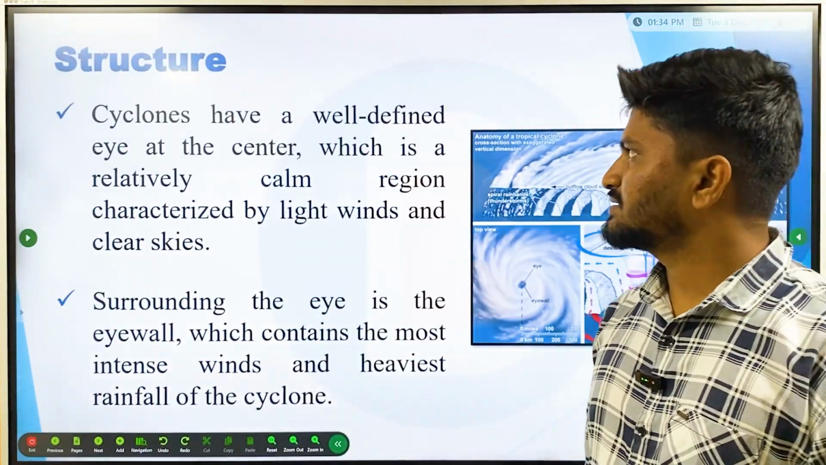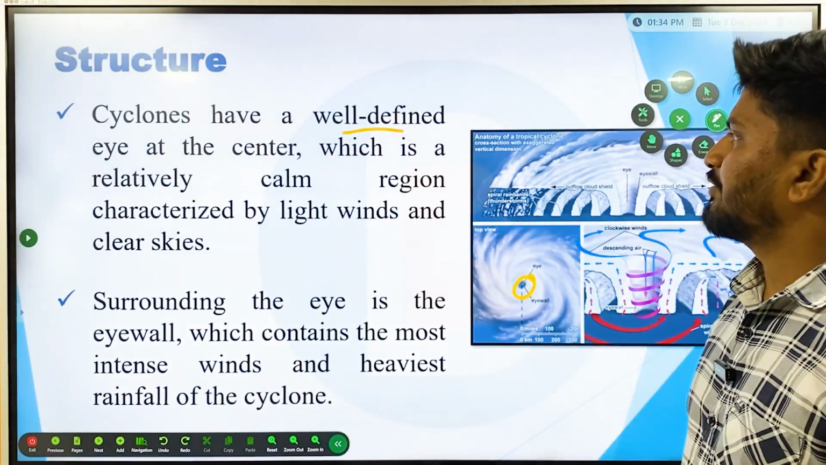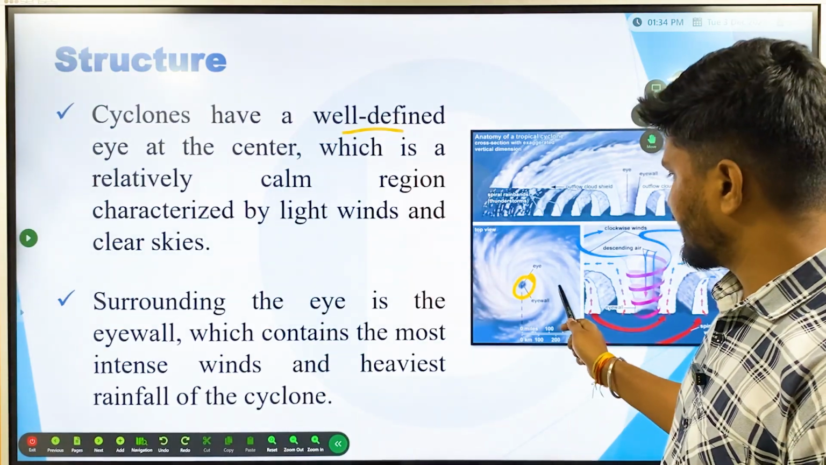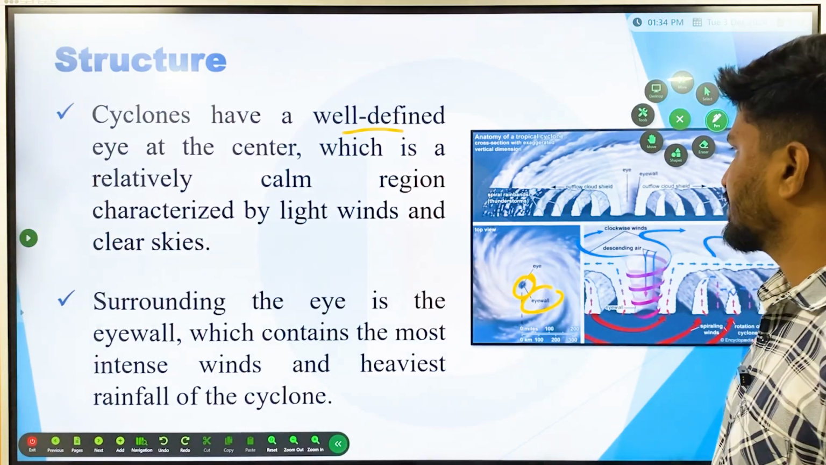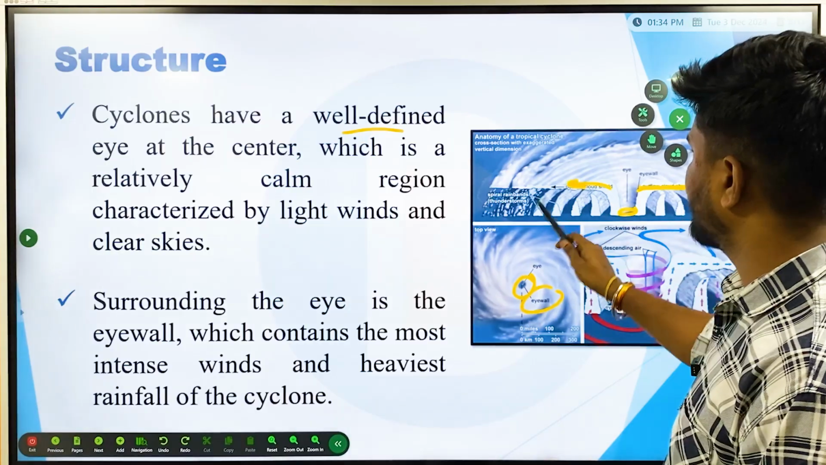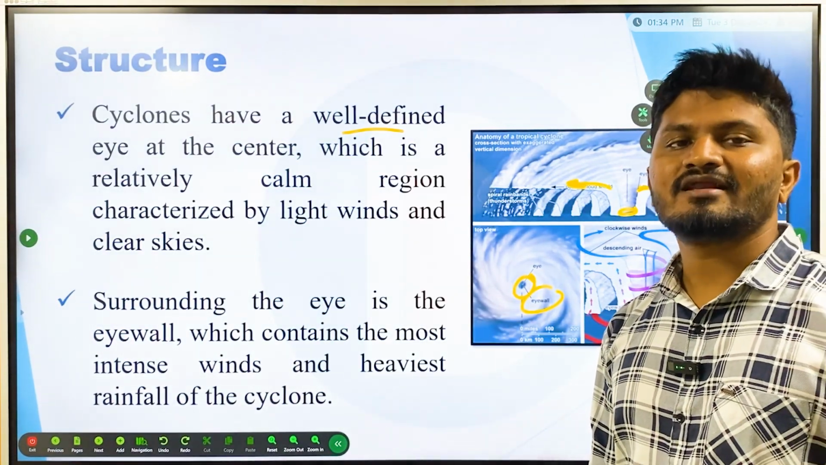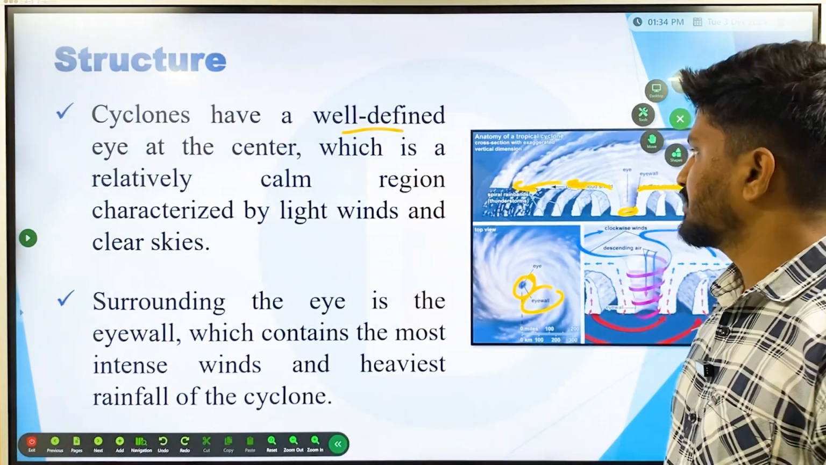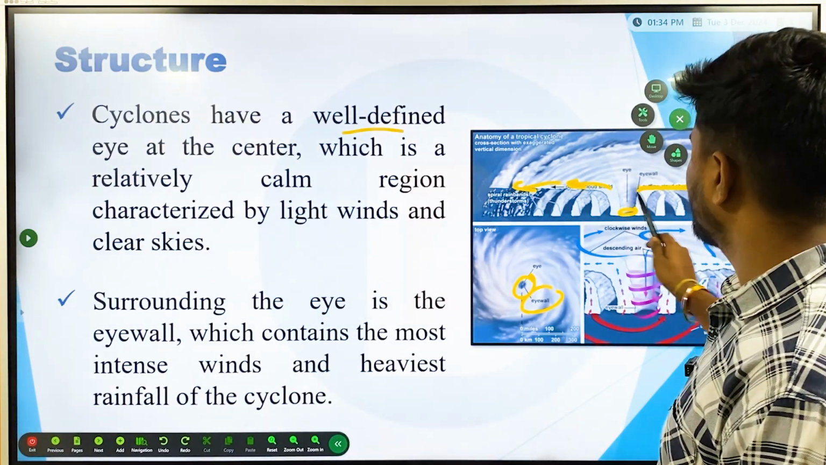So the structure of cyclones: cyclones have a well-defined eye at the center. This is the eye, a relatively calm region characterized by light winds and clear skies. Surrounding the eye is the eye wall, which contains the most intense winds and heaviest rainfall of the cyclone. This is the eye, and this is the outflow shield, and the eye wall will have the highest velocity of winds, more clouds, and a higher amount of rainfall. As we move away, there are trailing winds or trailing bands, also called spiral rainbands, and they will move out and then fall down.